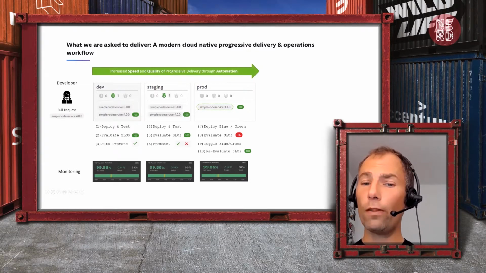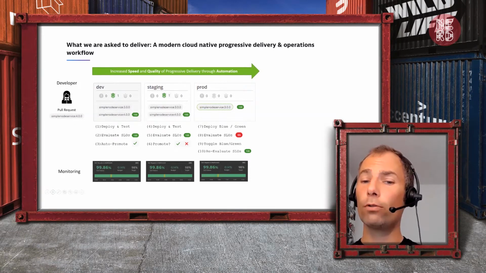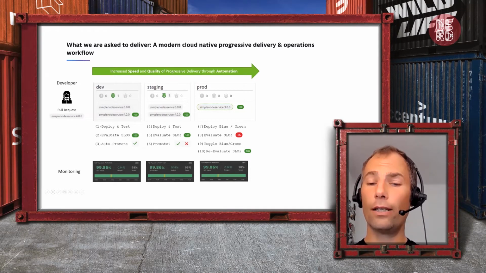So I think this is one thing we're asked for in modern delivery, to automate as many steps as possible and to include new concepts of SLO-based validation and also progressive delivery models like blue, green, and canary.